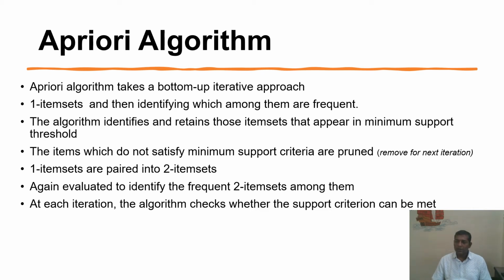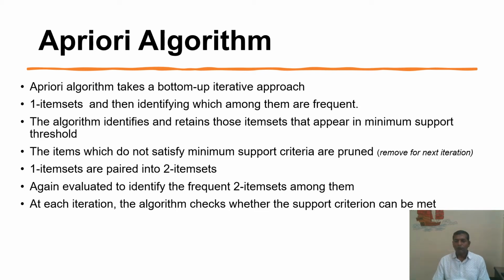In the first stage, we start by calculating the single items, then combine them to find the frequency of 2-item sets, then 3-item sets, and more. First we identify which 1-item sets are frequent. Then the algorithm identifies and retains those item sets that meet the minimum support.